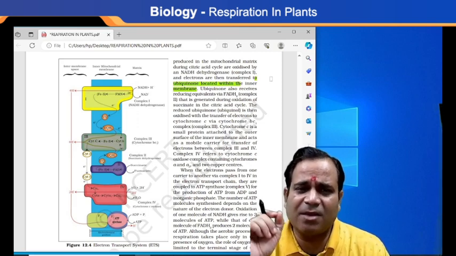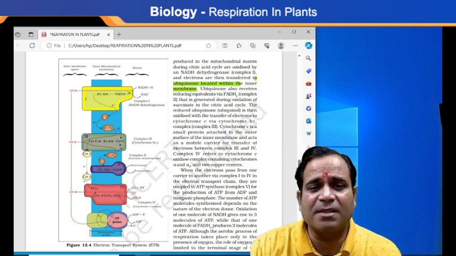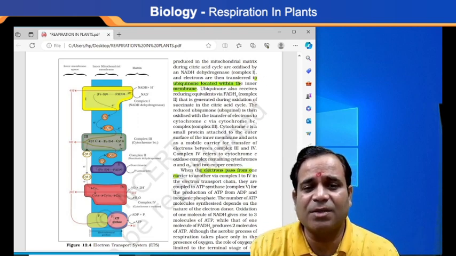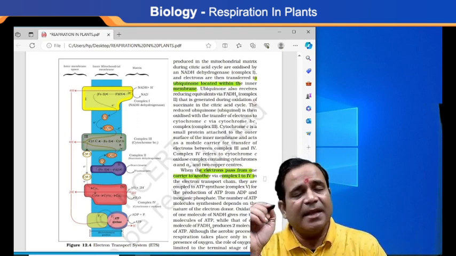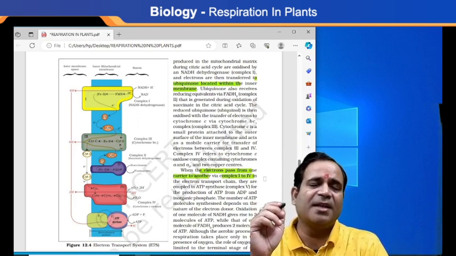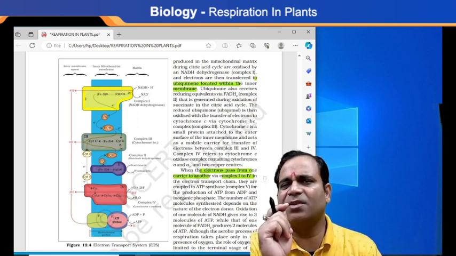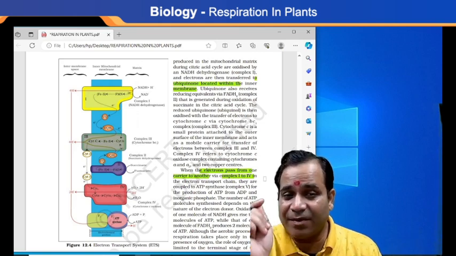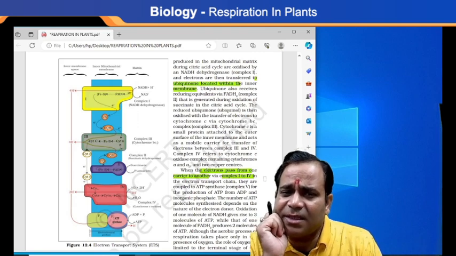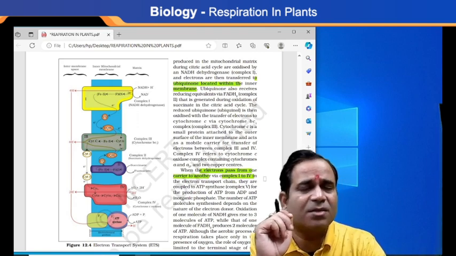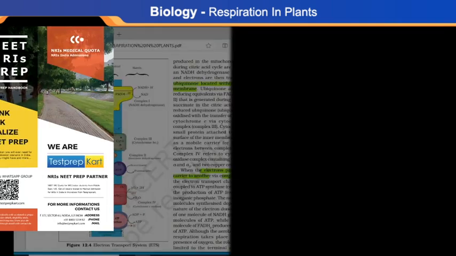But in spite of knowing all these things, we must know that the electrons pass from one carrier to another via complex 1 to 4 in the electron transport chain. The ETS, electron transport chain or electron transport system, is mainly responsible for transmitting electrons from one concentration to another concentration, my dear. Now the question is, how is this possible? This is possible when we go through the detailed video of respiration in plants, my dear.